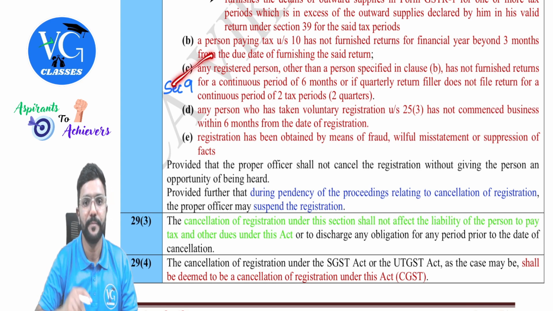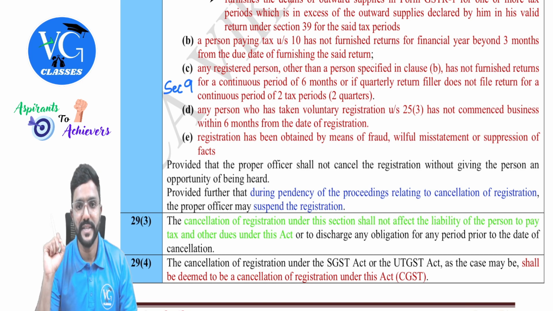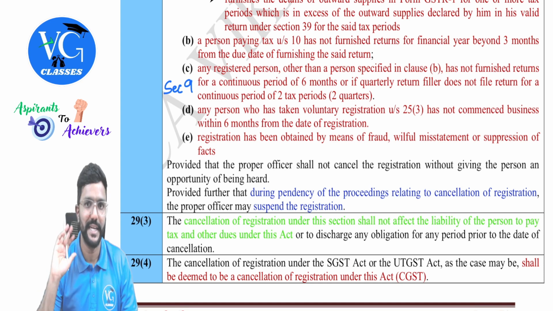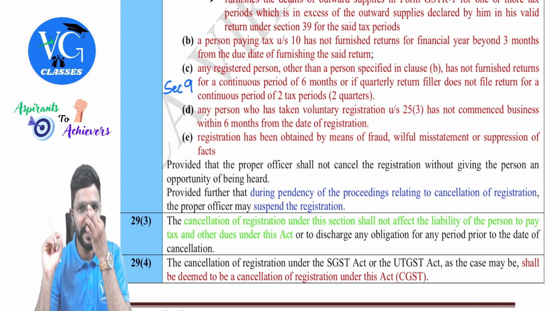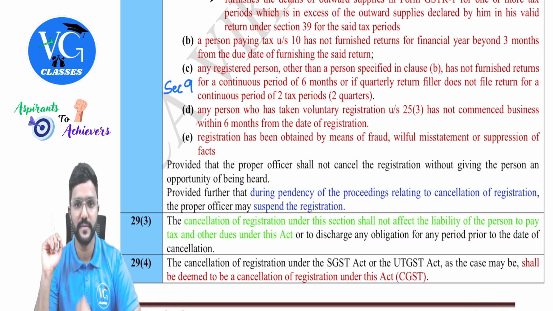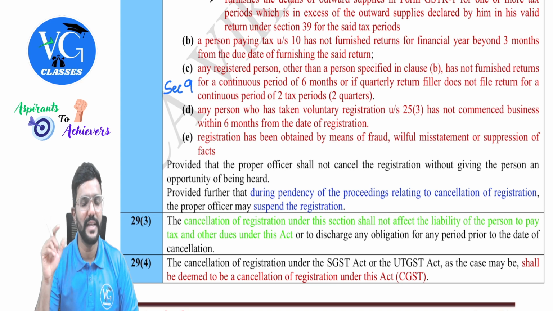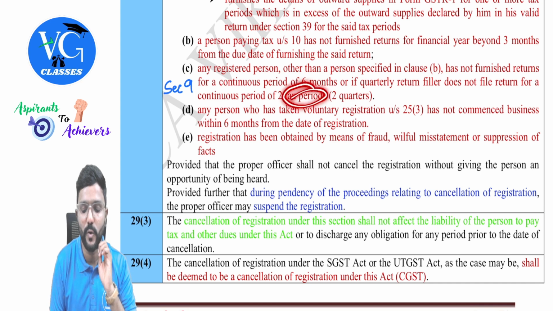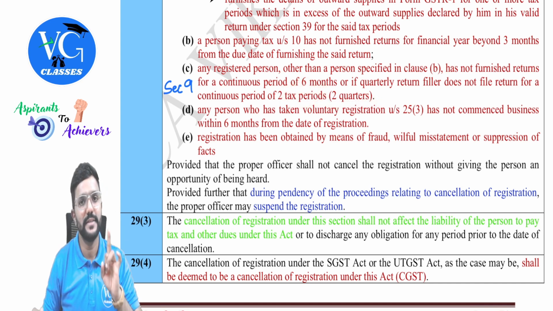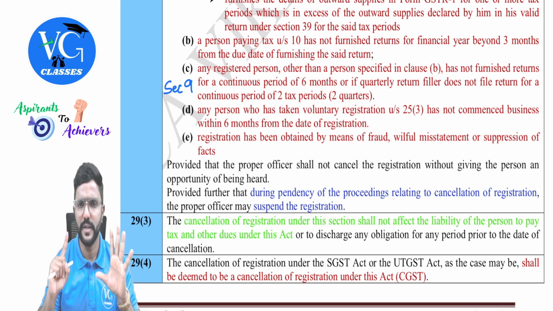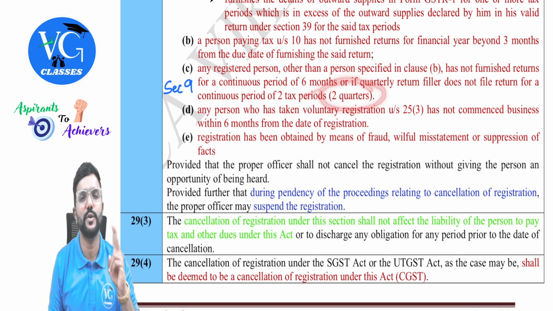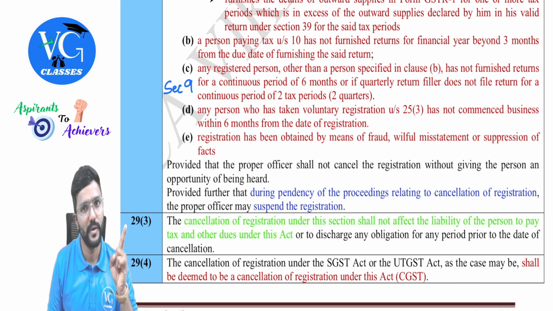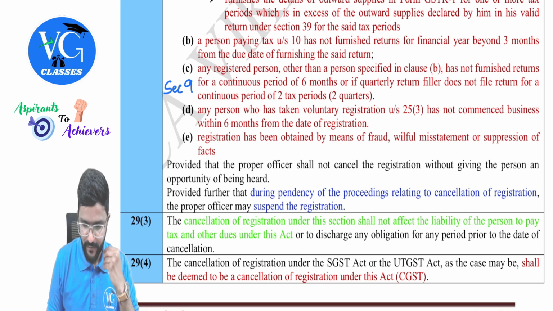Okay. Then C. Any registered person other than the person specified in clause B, that means the person who is under Section 9, guys, has not furnished the returns for a continuous period of 6 months. Or if a quarterly return filer, that is who is following QRMP, does not file returns for a continuous period of 2 tax periods. For them who are following QRMP, tax period means quarters. So if they are filing monthly returns and have not filed the returns for continuous 6 months, they are covered here. Or else if they are following QRMP and have not filed the returns for 2 continuous quarters, they are covered here. Got it? Yes, sir. Fine.